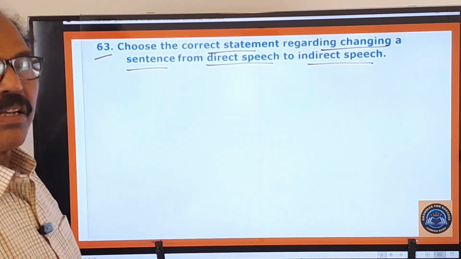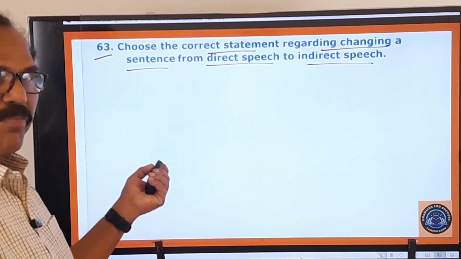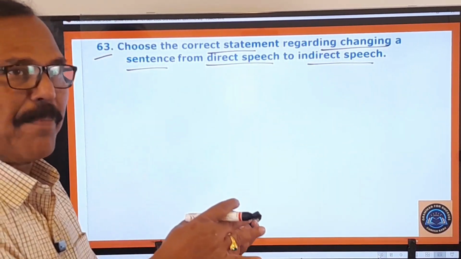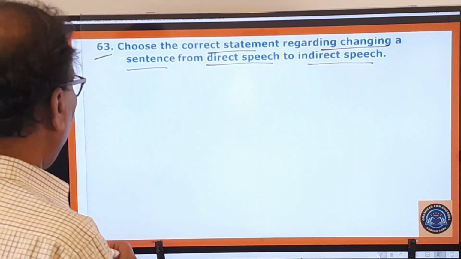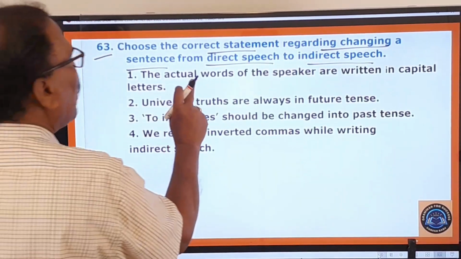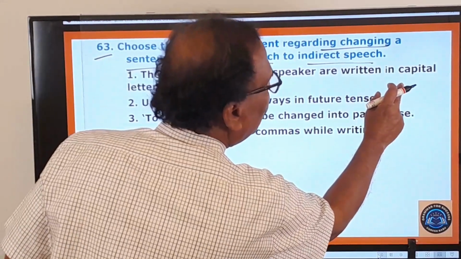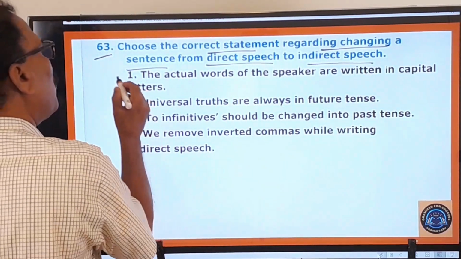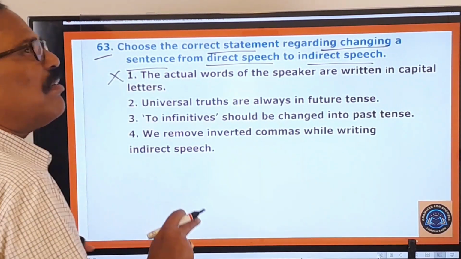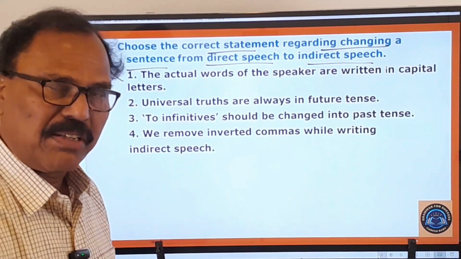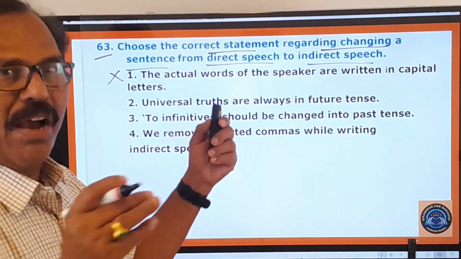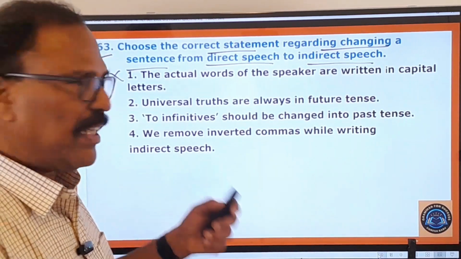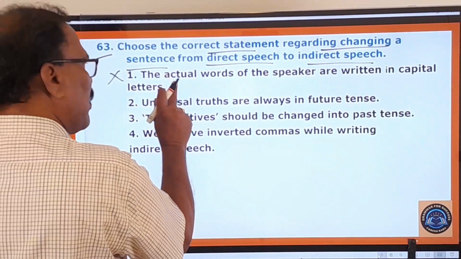So what is the correct statement about this changing of the sentence from direct speech to indirect speech? Let us look at the options given. The actual words of the speaker are written in capital letters. No, you cannot write all the words of the direct speech in capital letters. Only the first letter of the first word you have to write with a capital letter. That's all. And that's why the first one is wrong.